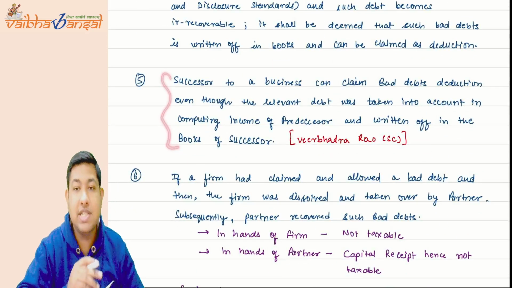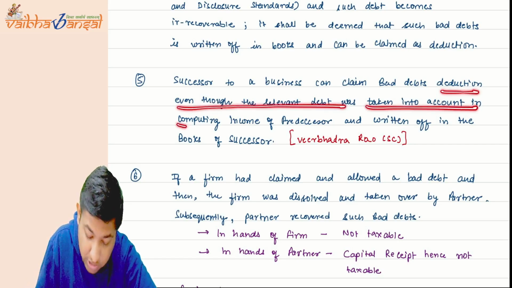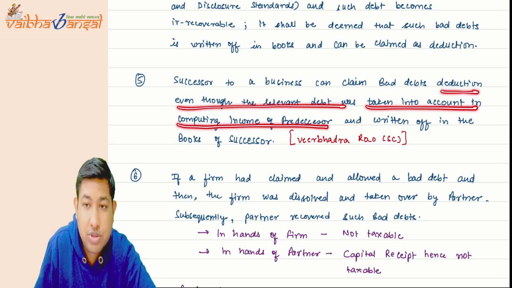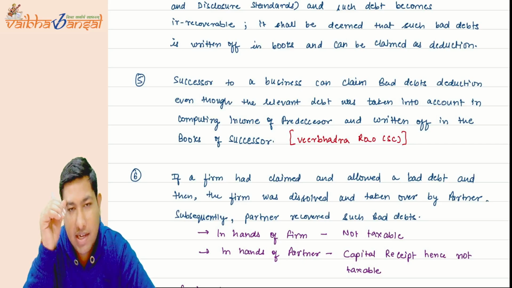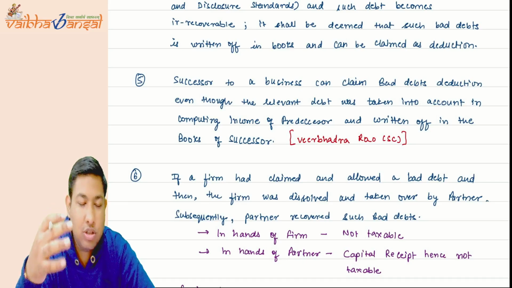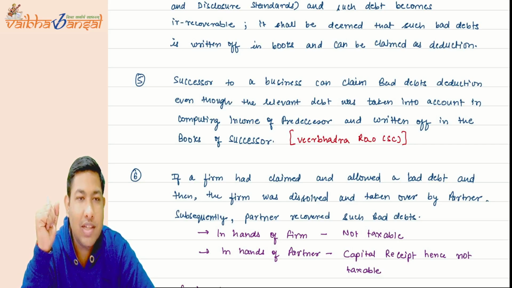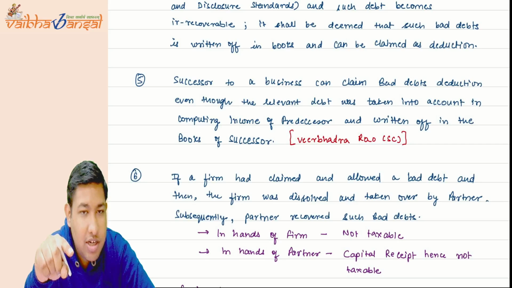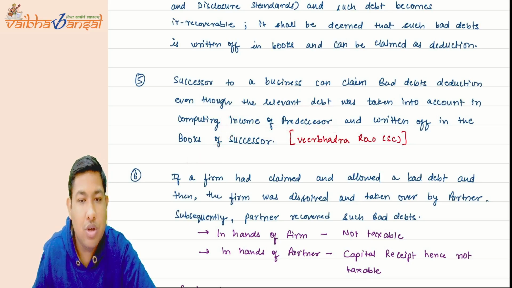Then the successor of a business can claim bad debts deduction even though the relevant debt has been taken into account in computing the income of the predecessor. Suppose the predecessor has included the particular amount of debtors in their income. Now when the business was transferred, the successor faced that particular amount as a bad debt, or the debtor is not able to pay such amount, okay, so he has written off in the books of accounts. So whether the successor can claim the deduction on the income which is shown by the predecessor, yes, they can claim. So is this point clear?